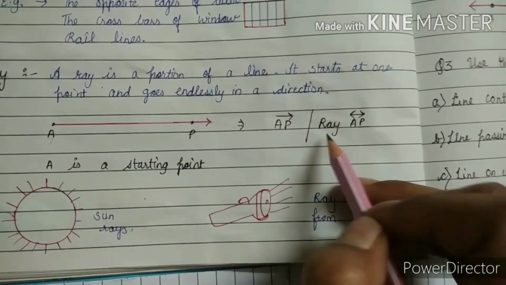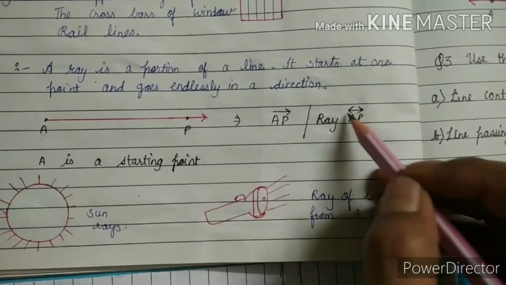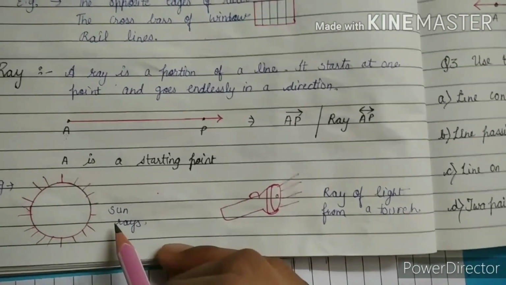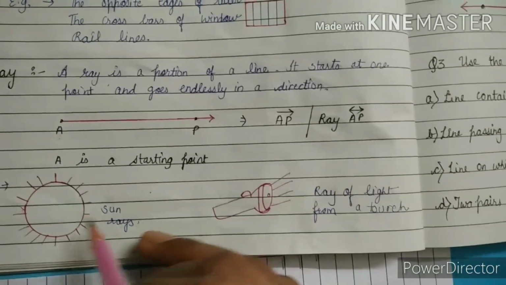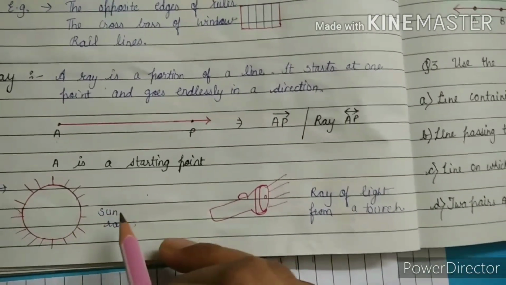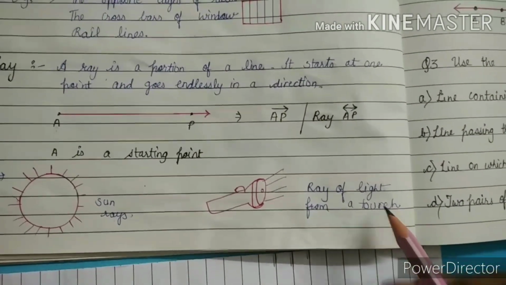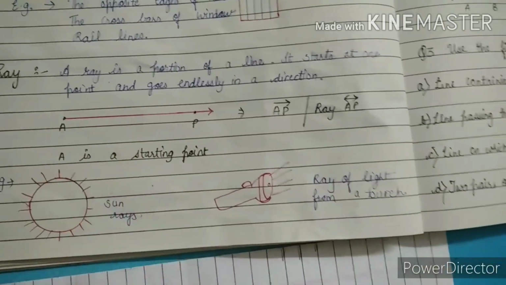We can also write it as a line. At that time we have to put arrows on both sides. Its real life example is sun rays, because the sun is the starting point of rays and the rays go on indefinitely. The torch, the ray of light coming from a torch, is also an example of a ray.